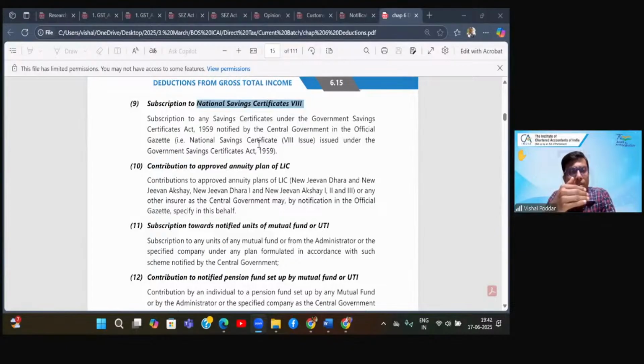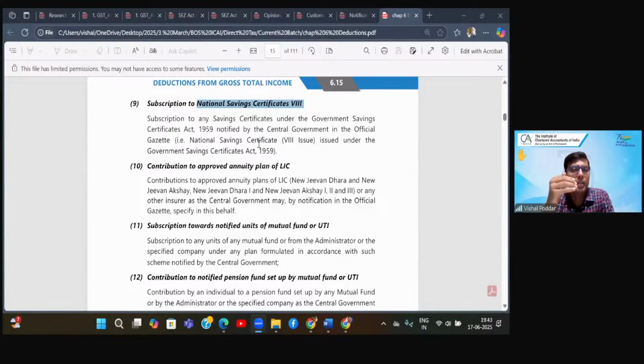Now, what is interesting about this National Savings Certificate, also called NSC for short, is that this is the only scheme where you continue to get the deduction up to the next 8 years till maturity. Now, the question is what for? Let us say I only invest in the base year, not again. In this year, I invested the principal, which is my 10,000. After the end of 8.5 years or whatever the period is, I will get double the amount. How do I get double? The answer, I'm sure you all would understand, is that every year interest is getting accrued and added to my investment.